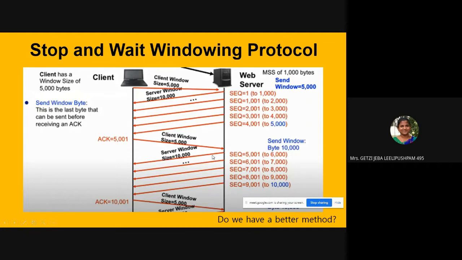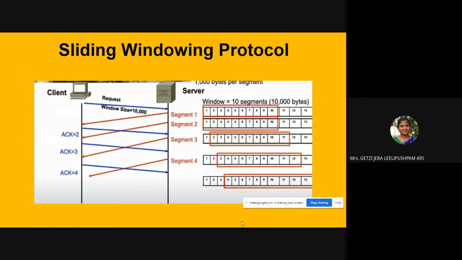So now people thought, can we improve the stop and wait windowing protocol? Till it receives an acknowledgement, the sender has to wait. It has sent sequence 1, 2, 3, 4, everything, but till it receives an acknowledgement, it cannot transmit sequence 5001. So they thought, can we have a better method? Is there any better method available? That is where the sliding window protocol comes into the picture. So this is what TCP follows. Transmission control protocol basically works based on the sliding window protocol.